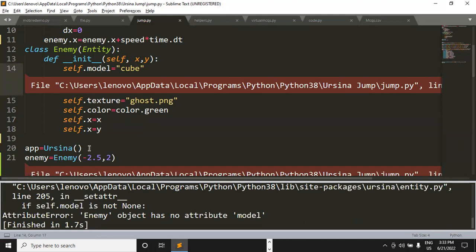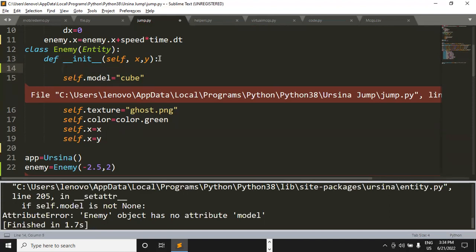Why is it showing us this error now? self.model is fine. Maybe it requires this super function. Let's do it.